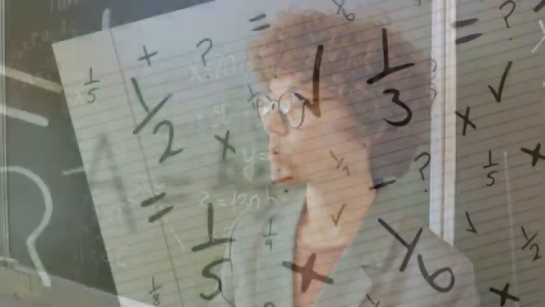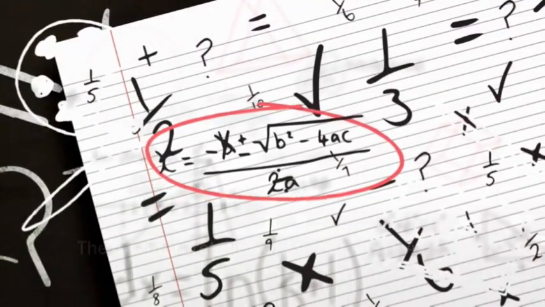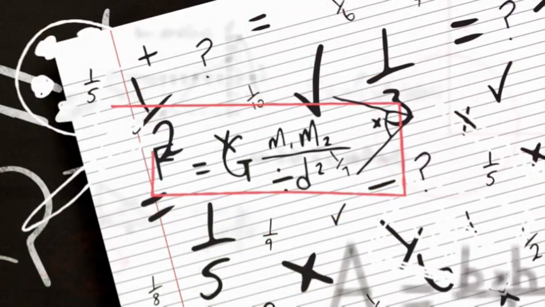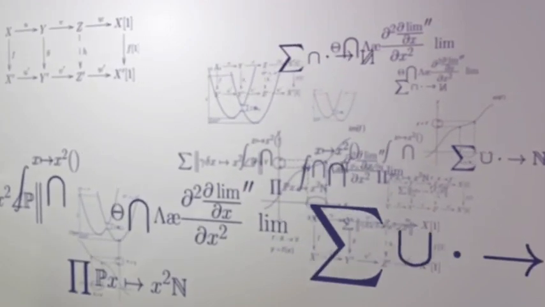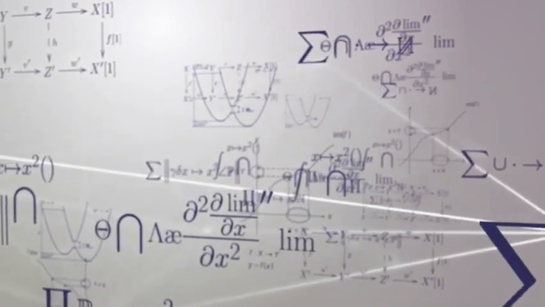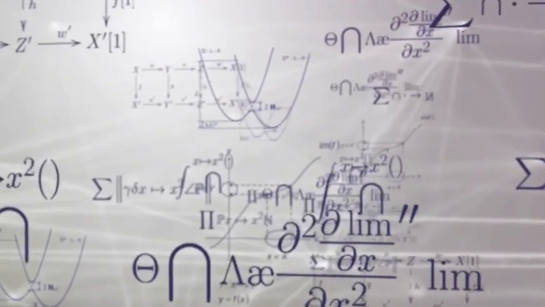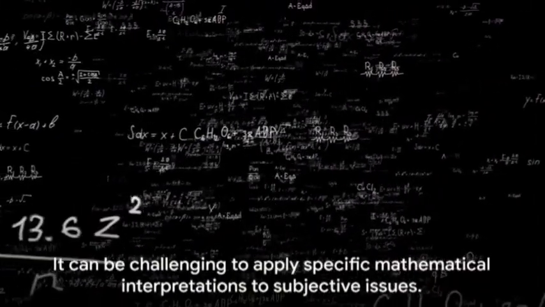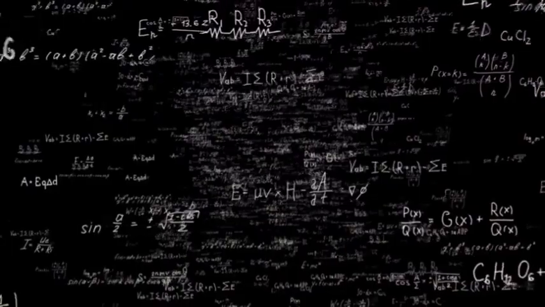basic axioms. Despite the wide acceptance of mathematical axioms as universal truths, their subjective origins are often misinterpreted as absolute objectivity. Mathematics, as a formal system based on axioms, is continuously used to interpret instances and determine the process of instantiation. However, attempts to interpret subjective issues based on specific mathematical interpretations often prove futile.